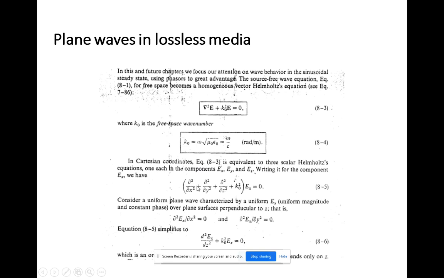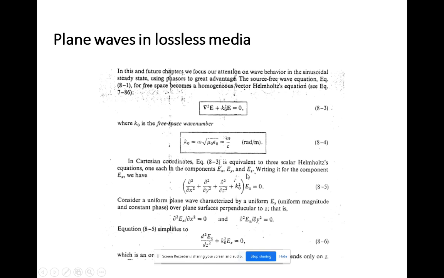You can write this equation using the Cartesian coordinates x, y, z. For this Helmholtz equation, we are going to use the Cartesian components Ex, Ey, Ez.